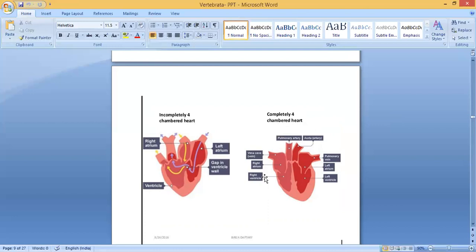You can see right atrium or right auricle, left atrium or left auricle, left ventricle, right ventricle. Then you can see the pulmonary vein, the aorta, the pulmonary artery, this is also a pulmonary vein, and this is the vena cava. So it is completely four-chambered, 1, 2, 3, 4. This is a completely four-chambered heart.